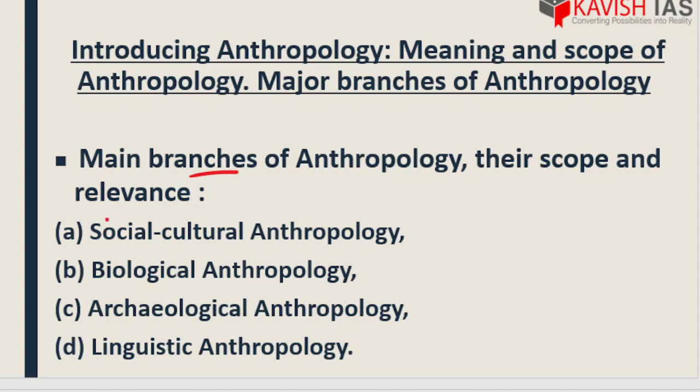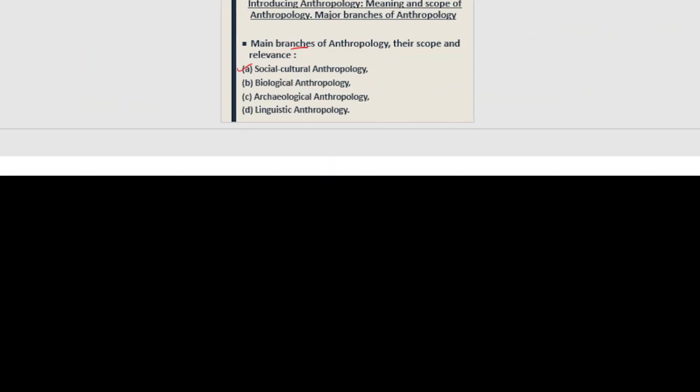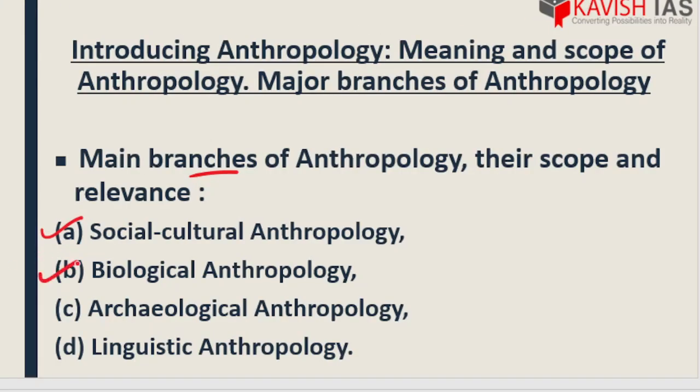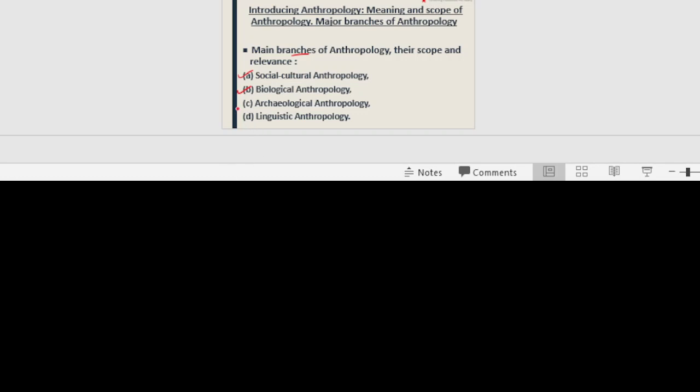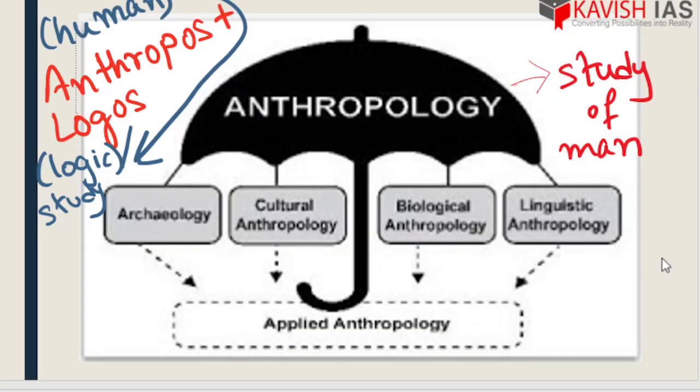In the branches part, we have the major 4 branches: social cultural anthropology, along with biological anthropology, archaeological anthropology and linguistic anthropology. These are the 4 major branches of anthropology.